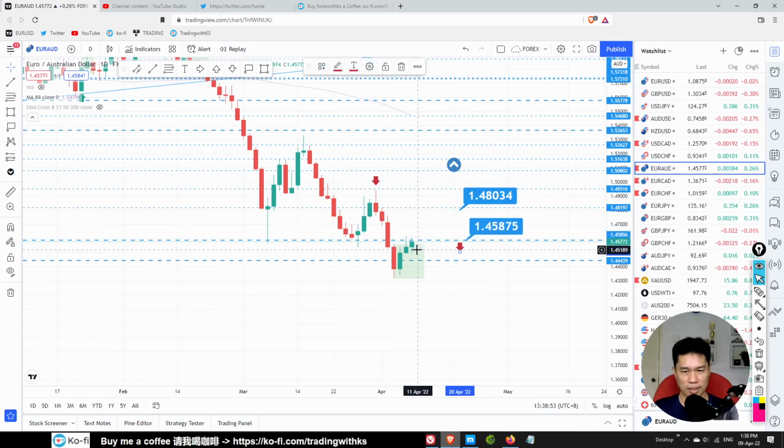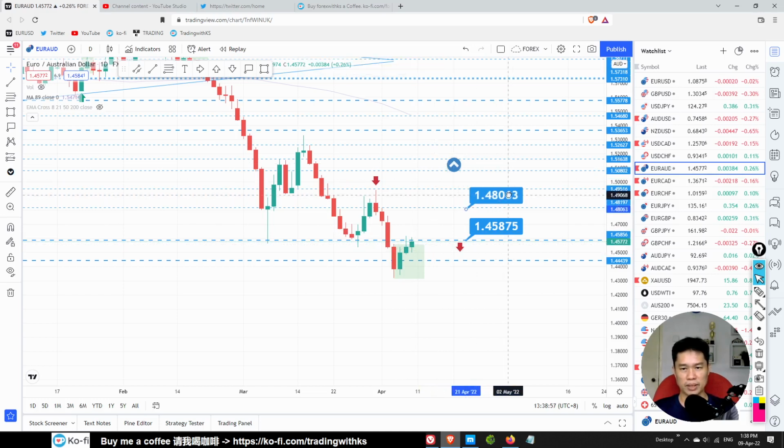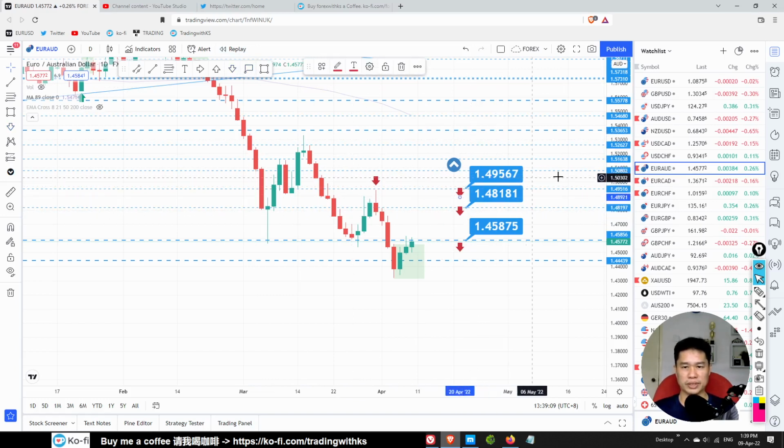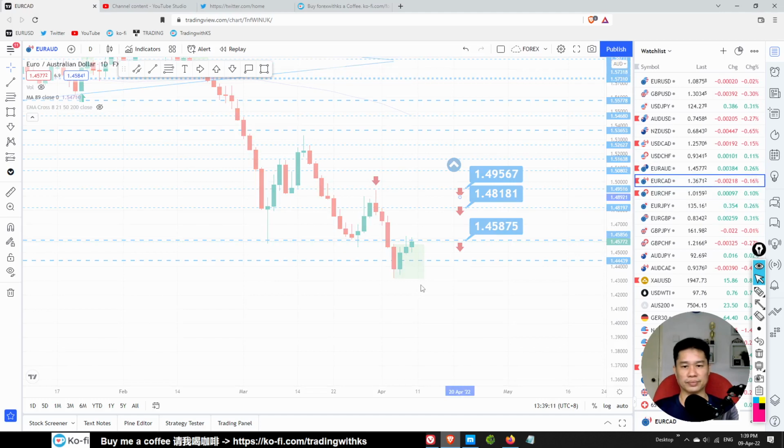If we get another big pin bar, there is a possibility we can sell from here, but most likely I think the price will come back to this area 1.48181 or even slightly higher to this level for a sell trade, 1.49567.